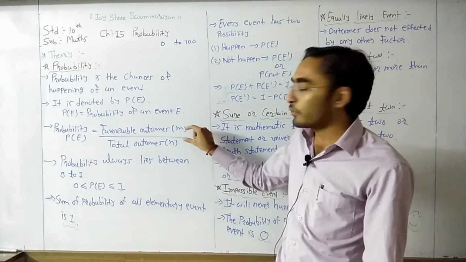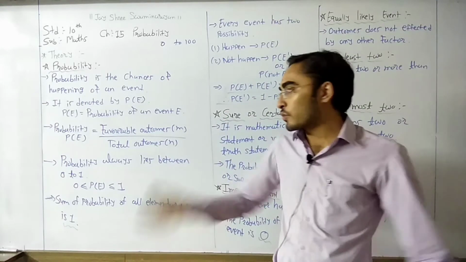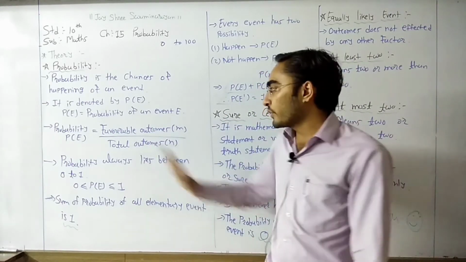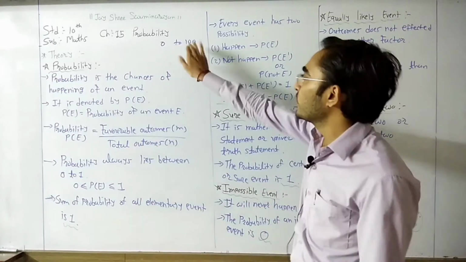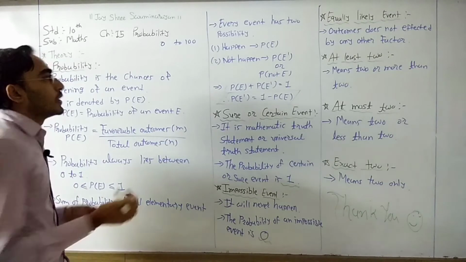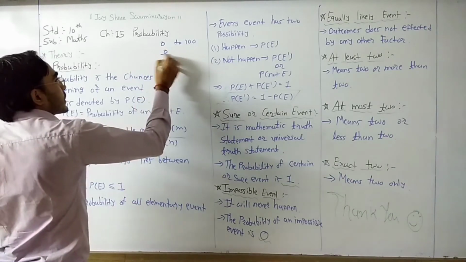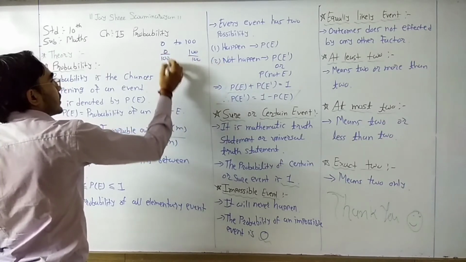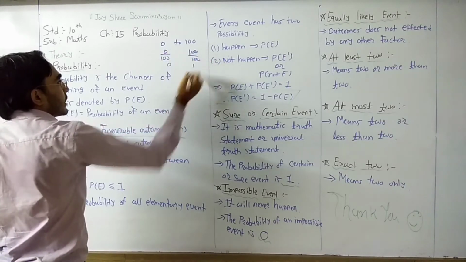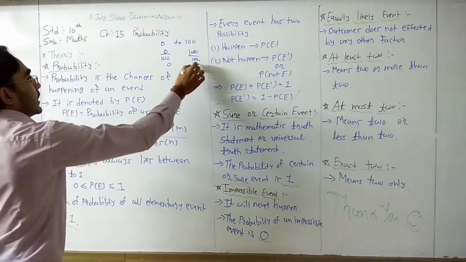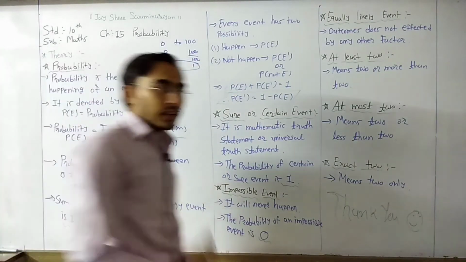Here it gives only one ratio. If we want to find the percentage chances, then we need to multiply our answer with 100. So this is the percentage, but right now we do not have a percentage, we just have the ratio. So for the ratio we need to divide by 100. 0 by 100 is 0 only, and 100 by 100 is 1. That means our answer of ratio always lies between 0 to 1.